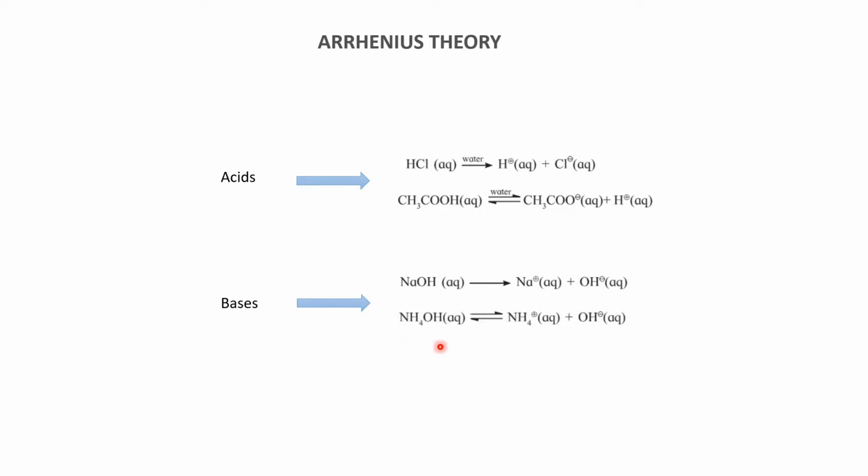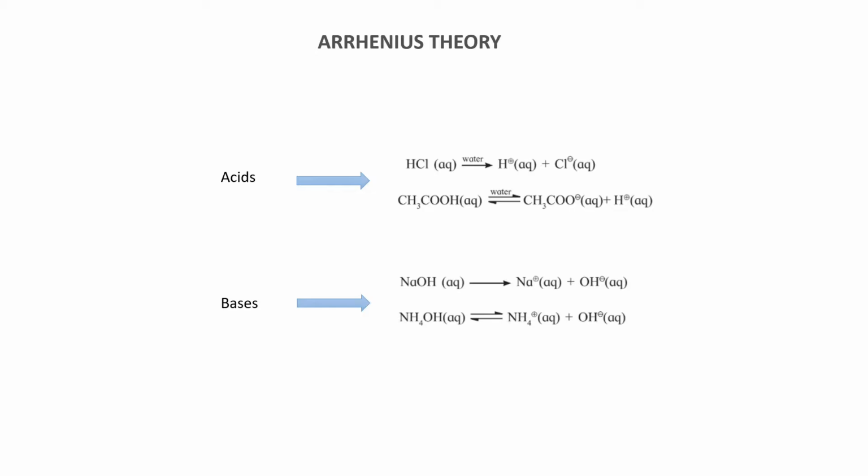Let's see one more example. Here is ammonium hydroxide, which when dissociated gives NH4+, that is ammonium ion, and OH-, that is hydroxyl ion, indicating that it is a basic solution according to the Arrhenius theory. So Arrhenius theory says that any compound which forms an aqueous solution and gives H+ ions is an acid, and any compound dissolved in water to give OH- or hydroxyl ions in the solution is nothing but a base.